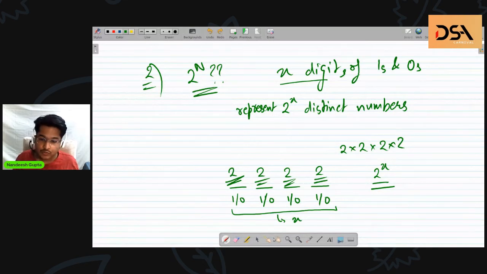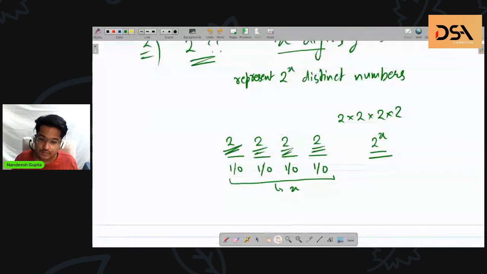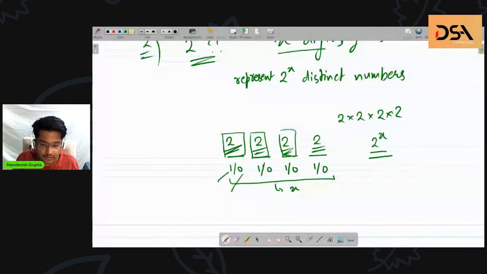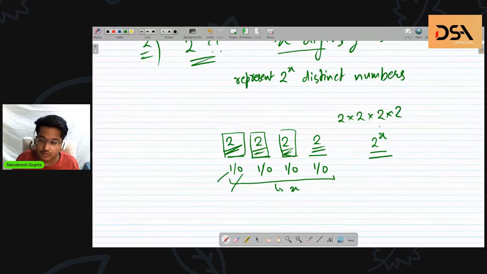The idea is I can imagine each of these x place values as boxes. In these boxes, I need to fill either a 1 or a 0. So for each box, I have two choices, and thus overall, I have 2 raised to power x choices for the whole system to be filled.